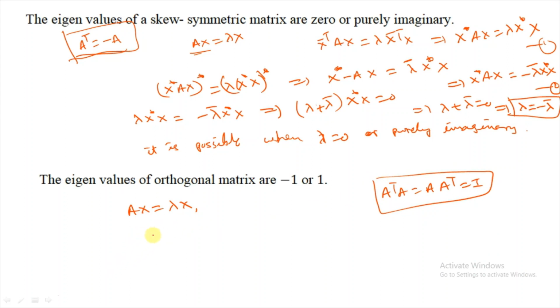Now A x equal to lambda x. Suppose we pre-multiply by A transpose: A transpose A x equal to lambda A transpose x. This implies A transpose A is the identity, so I into x equal to lambda A transpose x. The same as A transpose x equal to 1 by lambda x.